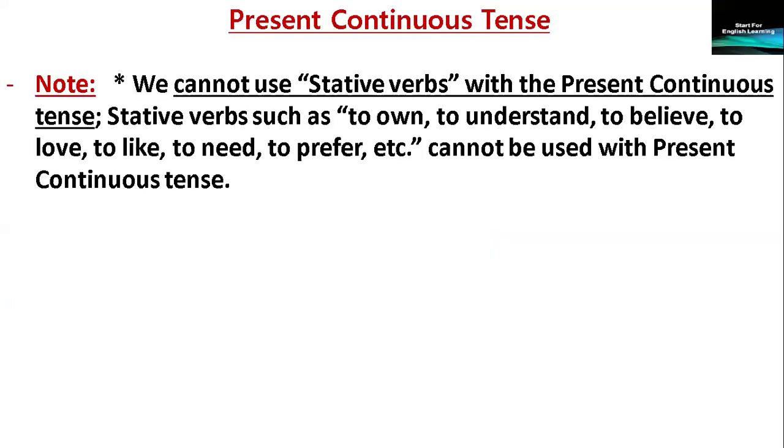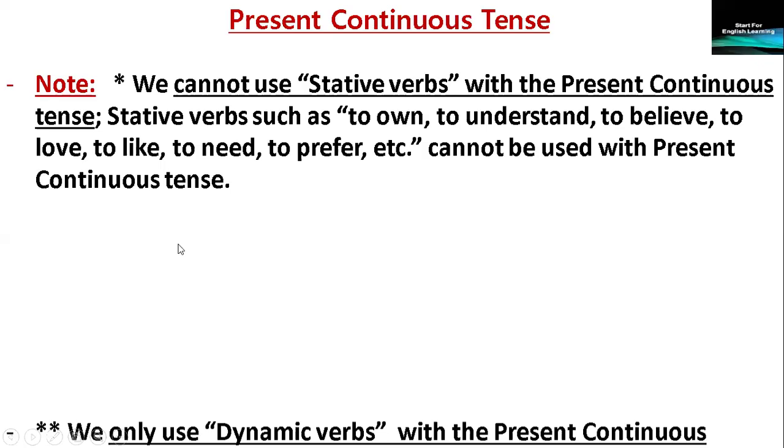Note, we cannot use stative verbs with the present continuous tense. Stative verbs such as to own, to understand, to believe, to love, to like, to need, to prefer, etc., cannot be used with the present continuous tense.